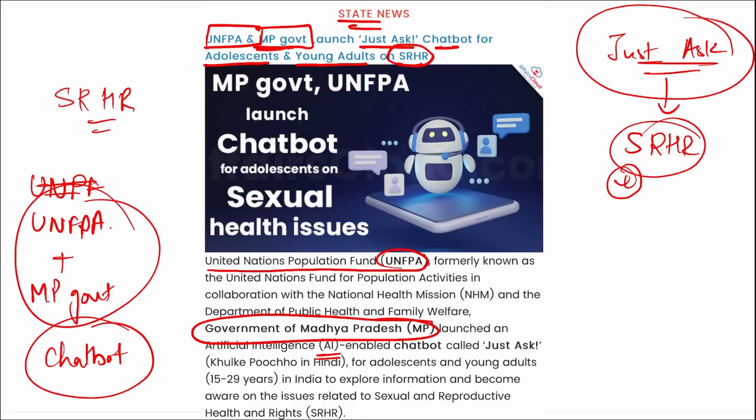All right, and this is an AI-enabled chatbot. Remember this, it is important. Correct. Then the project will be funded by Bayer, an international pharmaceutical company. They will contribute 720,000 US dollars. Correct, and it is to improve awareness on sexual and reproductive health and rights among the young people of India. Correct.